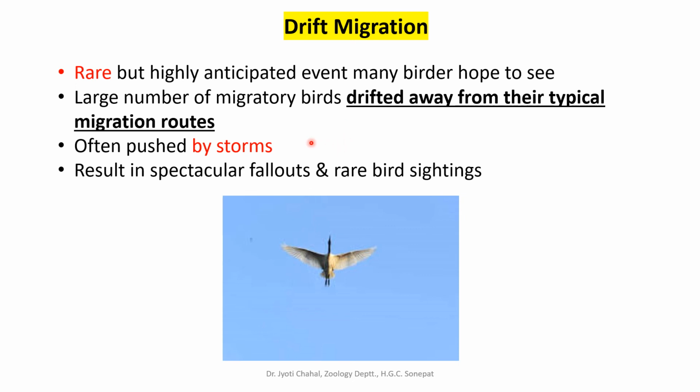A large number of migratory birds can be drifted away from their typical migratory routes because of strong air currents or storms. Such storms and strong air currents result in spectacular fallouts and rare bird sightings. That is termed as drift migration.